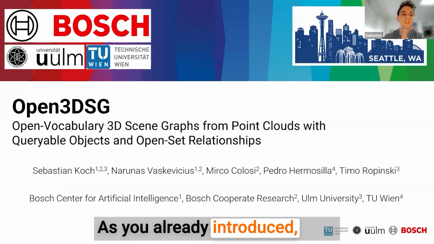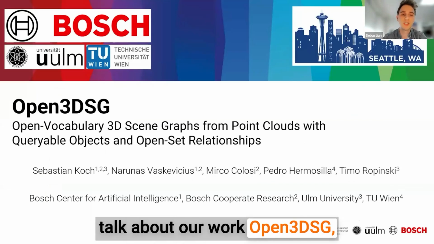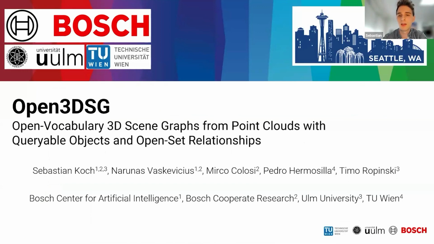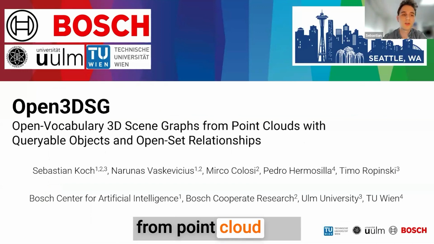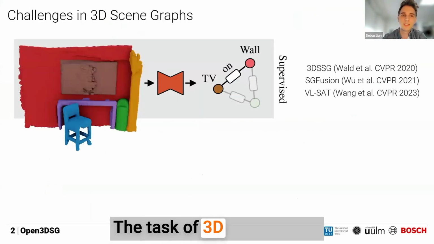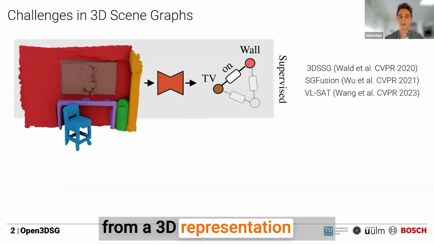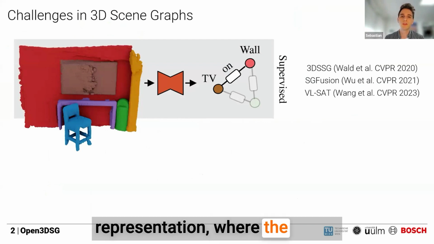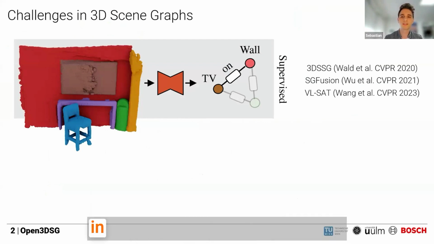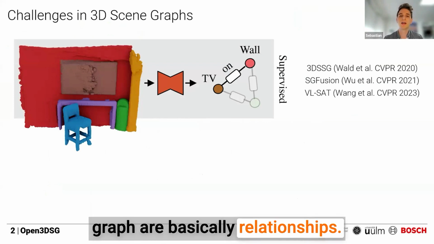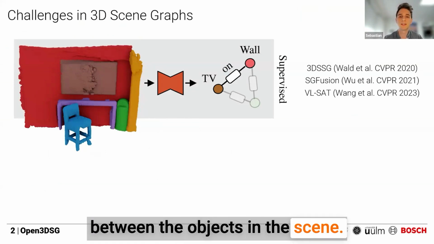As you already introduced, I will talk about our work Open3DSG, which is an open vocabulary 3D scene graph generation method that predicts scene graphs from point clouds with queryable objects and open set relationships. The task of 3D scene graph prediction is basically going from a 3D representation, such as a point cloud, to a graph-based representation where the nodes in the graph are objects in the scene, and the edges in the graph are relationships between the objects in the scene.